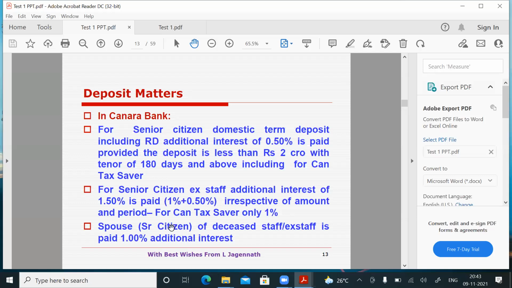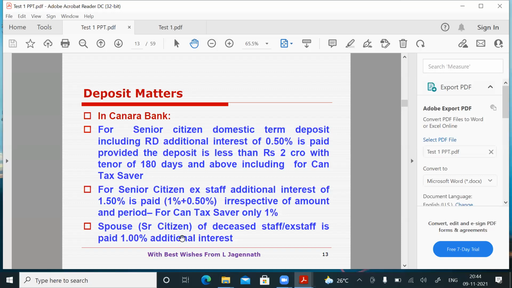Then suppose the spouse, for example. The ex-employee would have deceased, and the spouse will be there. The spouse would have attained 60 years. What is the additional interest you will give for the spouse of a deceased employee or a deceased ex-employee when the spouse has already attained 60 years and above?